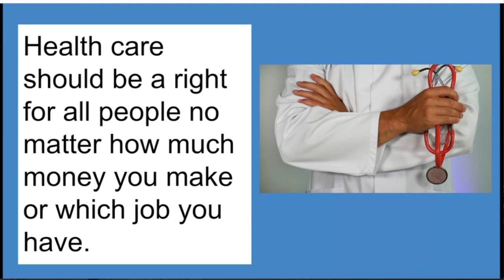Healthcare should be a right for all people, no matter how much money you make or which job you have. So healthcare is a big fight in the United States between the Republicans and the Democrats. Remember that Obama created something similar to universal healthcare, trying to make sure that everybody gets healthcare. This was something that the Obama administration really fought for. Some people call it Obamacare.